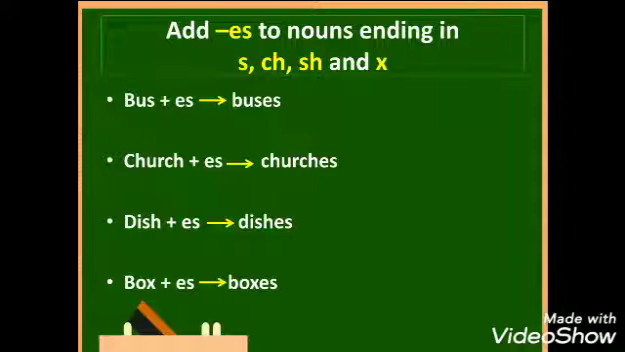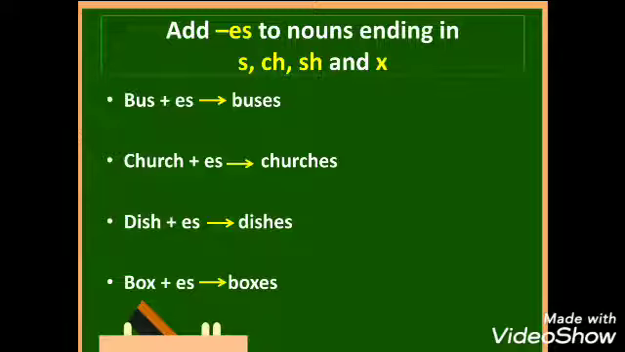As in the first word, we can see the word bus. The word bus ends with the letter S. The word church ends with the letters CH. The word dish ends with the letters SH. And the word box ends with the letter X.